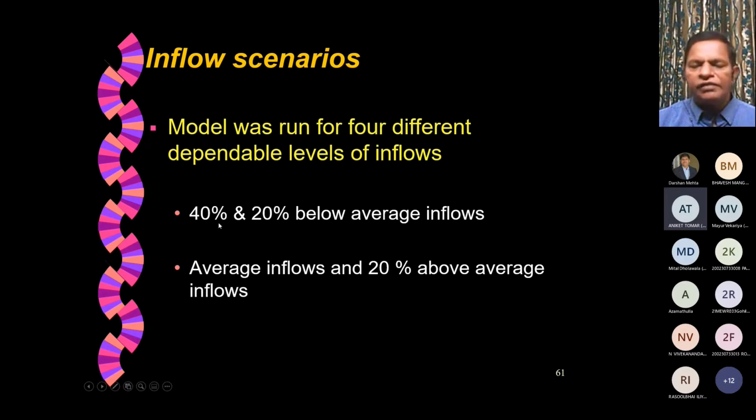Naturally, when you talk about 40% below average flows, the hydropower produced will be very small, whereas when you talk about 20% above average flows, the hydropower produced will be very high. And that's what can be done through this optimization.